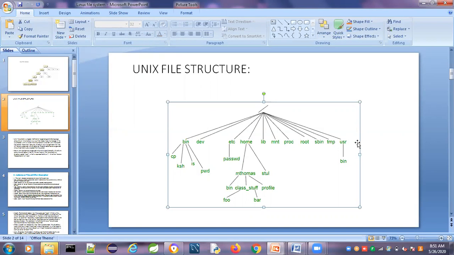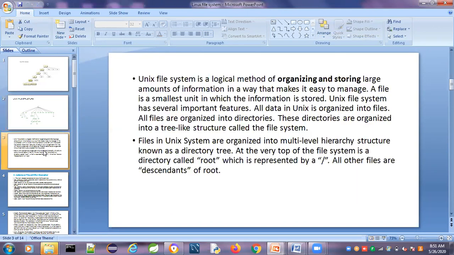In the Linux or Unix operating system, each and everything is treated as a file. A file is nothing but a piece of storage which can be used to store text, images, or whatever you want. Each and everything in Linux is treated as a file.